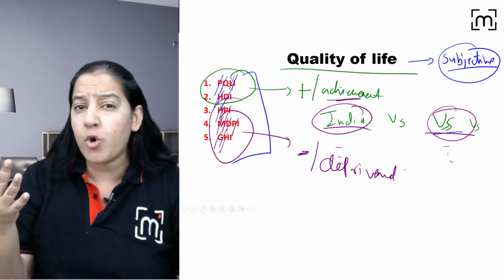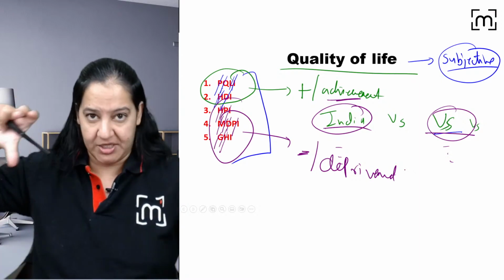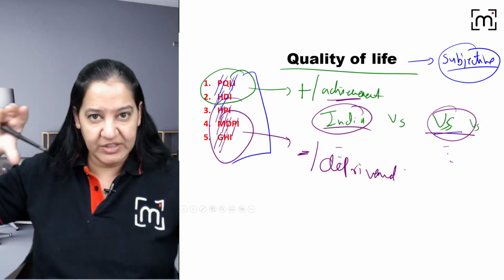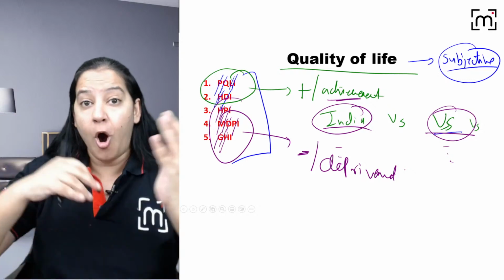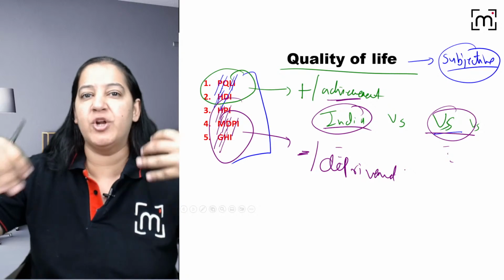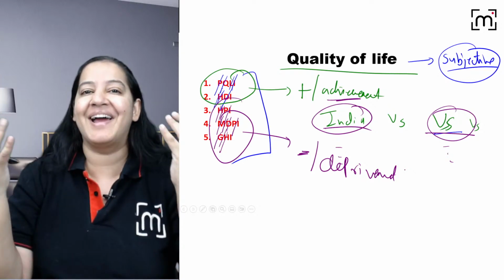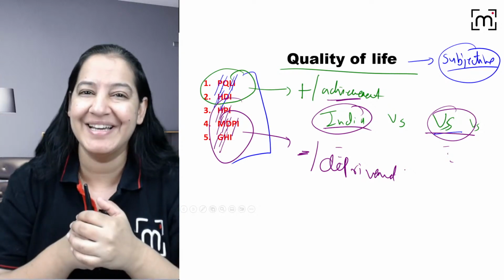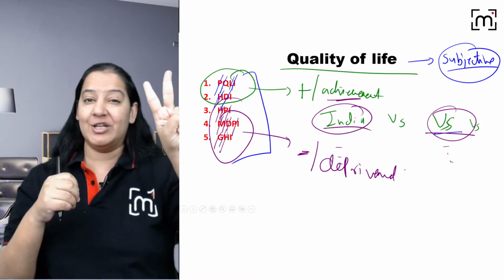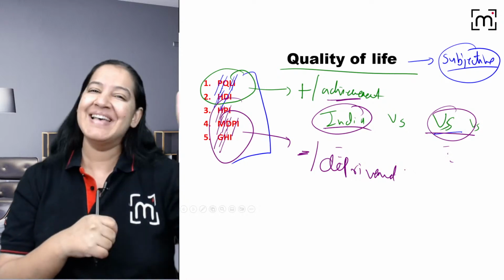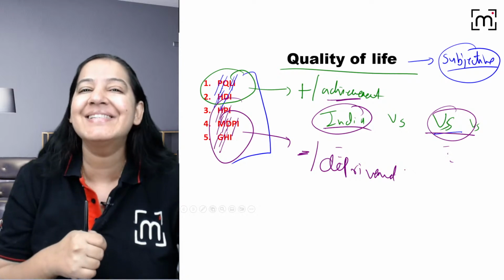So for comparing quality between 2 populations, you can see the achievements of these 2 populations and compare them, or you can see the deprivation of these 2 populations and compare them. Then you can decide which population is having more quality. For that we are having 5 indicators. The 2 achievement, that is positive indicators, and 3 deprivement, that is negative indicators.